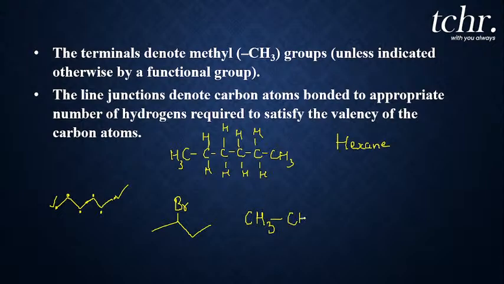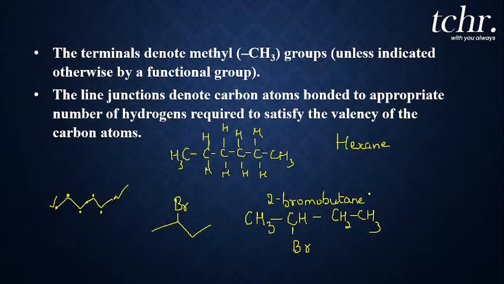The middle carbon is CH2, but it is bonded to a bromine atom. The third one CH2 and the fourth one CH3. The bromine atom is attached to the second carbon atom, so it is known as 2-bromobutane. Is that clear? So this is a bond line representation of an organic compound.